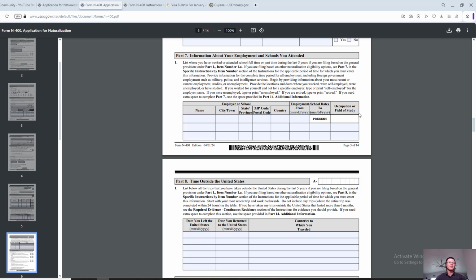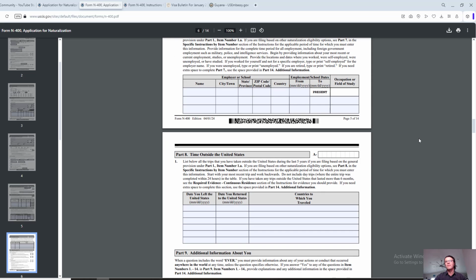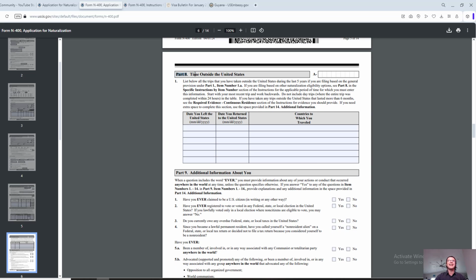For some people, again, that might be quite a lot of information, but if you have not gone to school and only worked for the same employer for the past 5 years, easy day. Okay, moving further to part 8, time outside the United States. Now, this is one of the very important things.